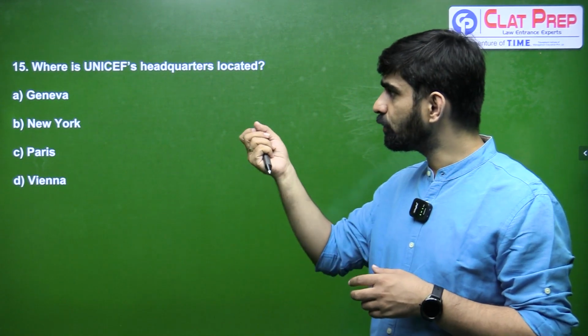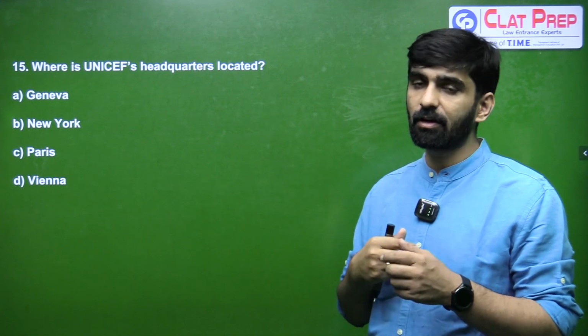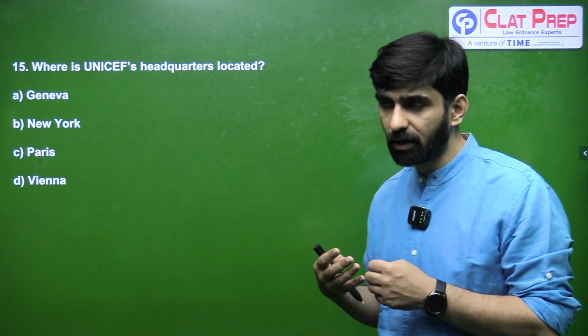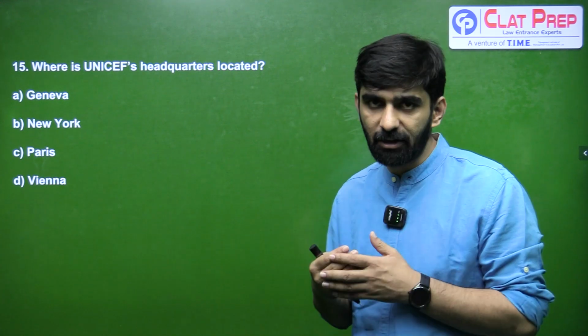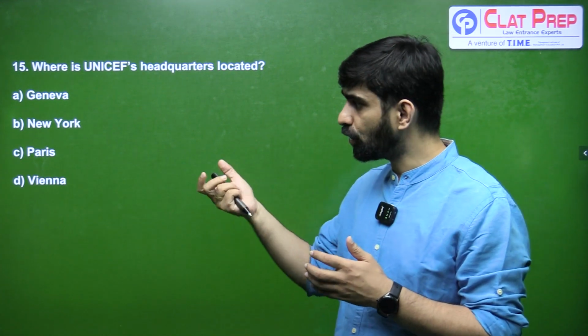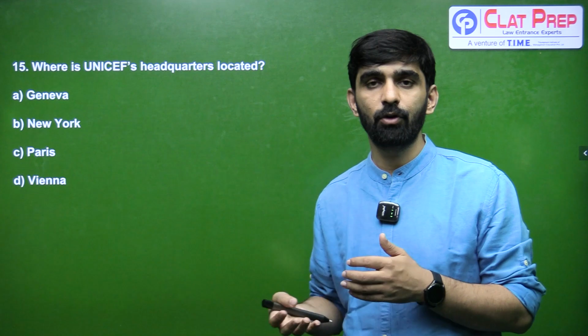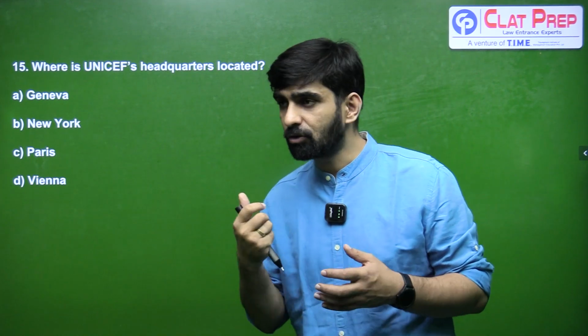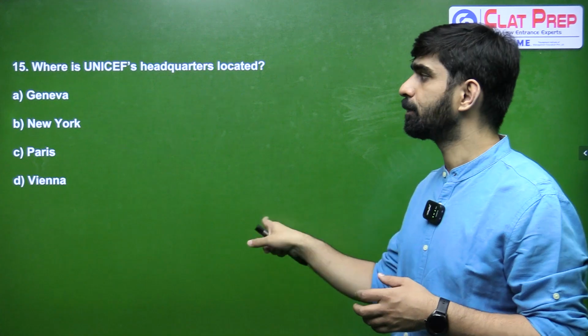Next question is, where is UNICEF's headquarter located? So the United Nations International Children's Emergency Fund, an important UN specialized agency, is headquartered in the city of New York only, where most of your UN organizations are located. So this is also headquartered in New York. So the correct answer for 15th is going to be B.